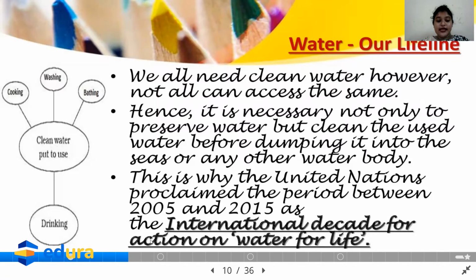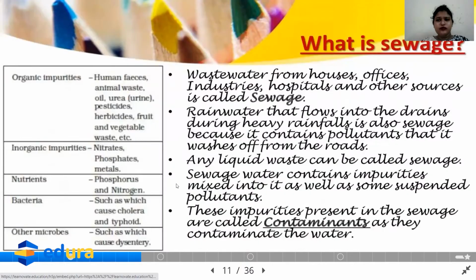So now the next slide is about what is sewage. The wastewater from our houses, from industries, from hospitals and from other sources is termed as sewage. So, houses, industries, hospitals, the industrial areas, the real estates, everywhere the water which we get is the wastewater.